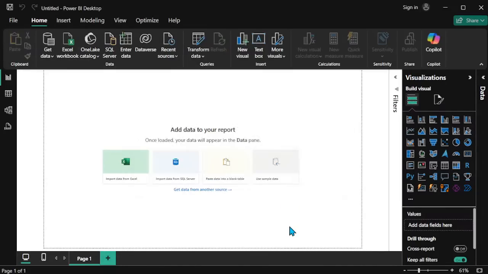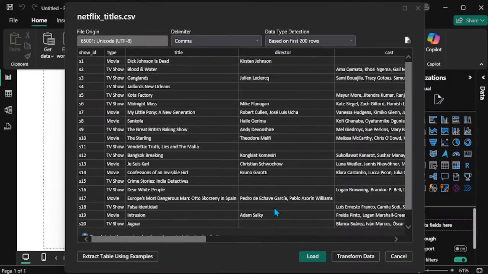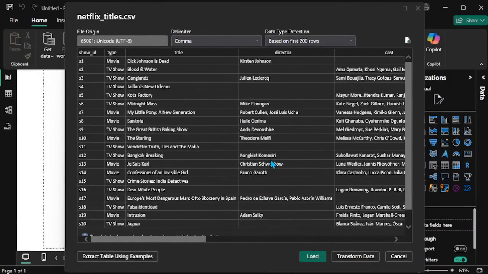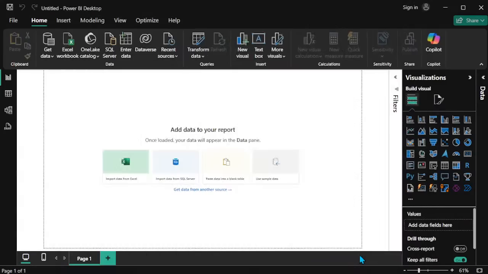Every time you upload your data, Power BI asks whether you want to directly load your data or apply any changes. Now the dataset has null values, so as usual I go to Transform Data to move to the Power Query editor.